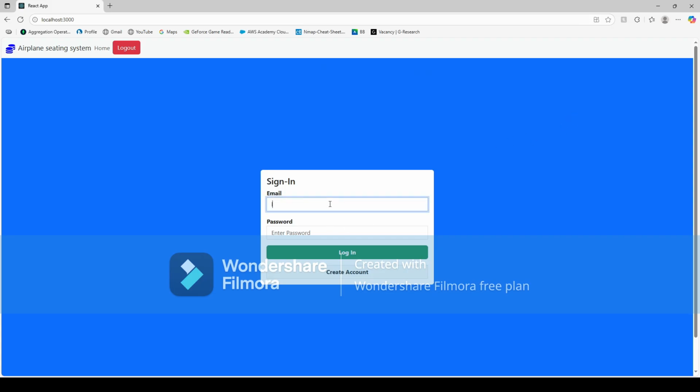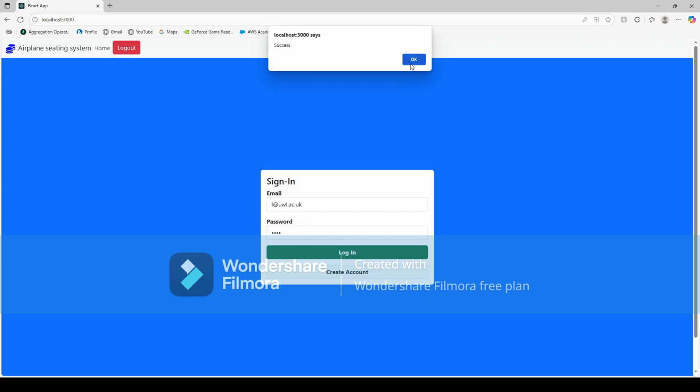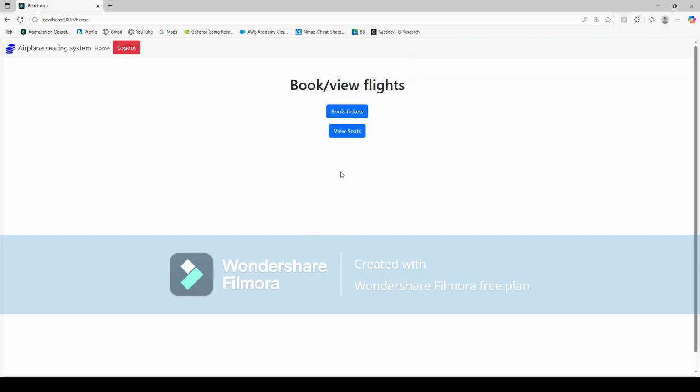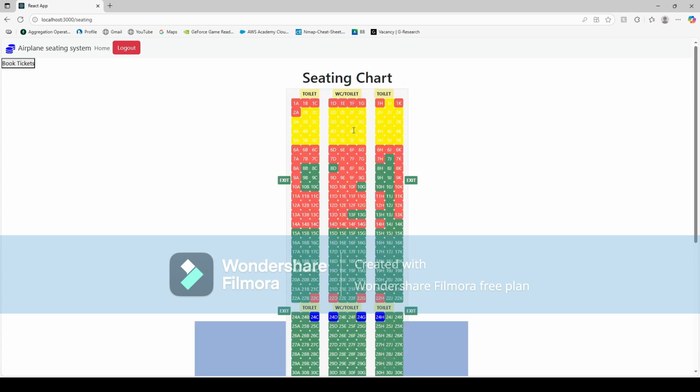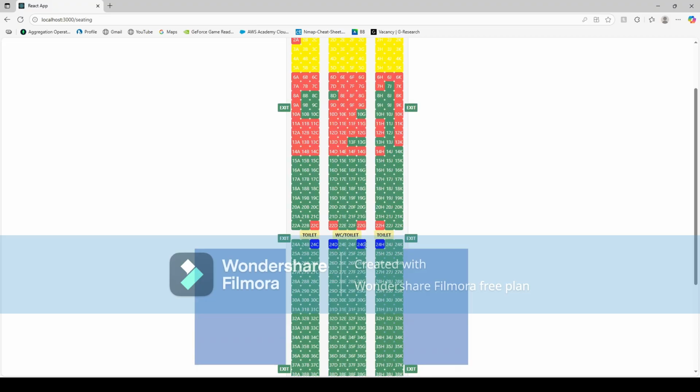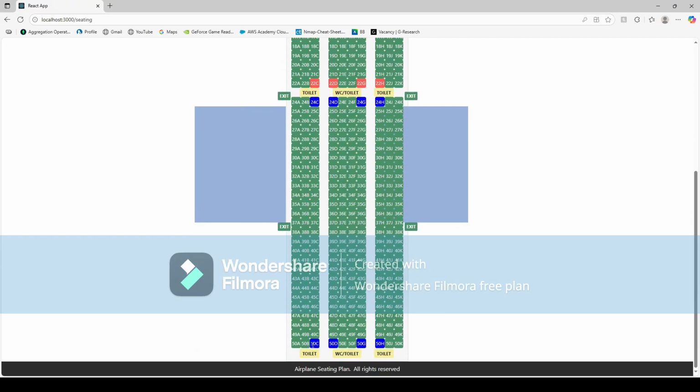We'll just put the email again, l.at uwl.ac.uk. Put the password, Lola, log in, and success. So we go to the dashboard where we can book tickets or view seats. So if we select view seats, we can see all the seats available. They are in green, the ones that are available. The ones that have been booked are red. We can see the VIP zone in yellow, and we can see the accessible seats as blue.